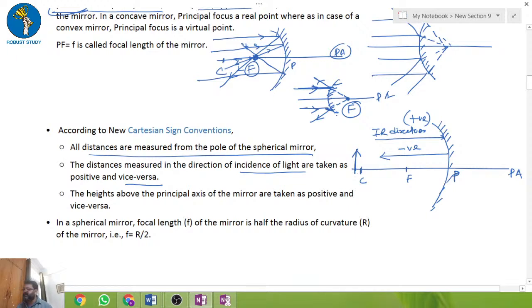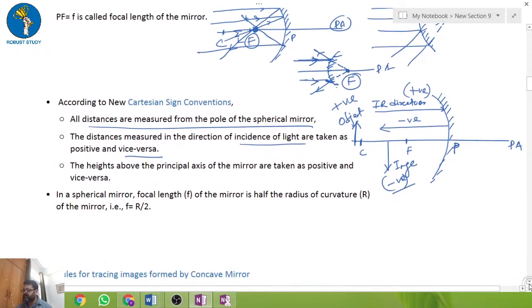We call it as a... this is your object, and the object is always taken positive. Similarly, the image is formed below, so the image is always taken negative. Okay, and the very important thing in the spherical mirror, what is there?